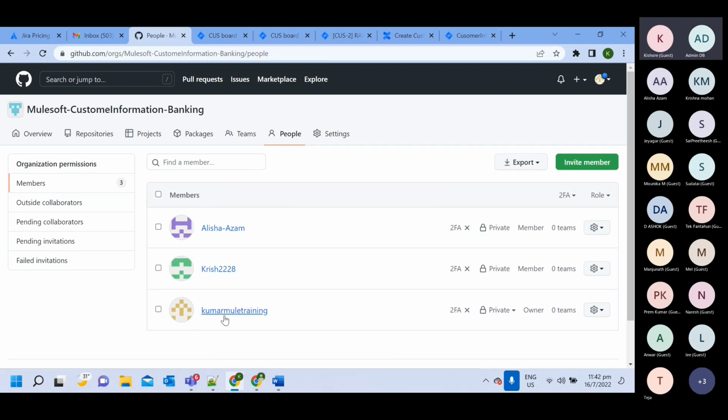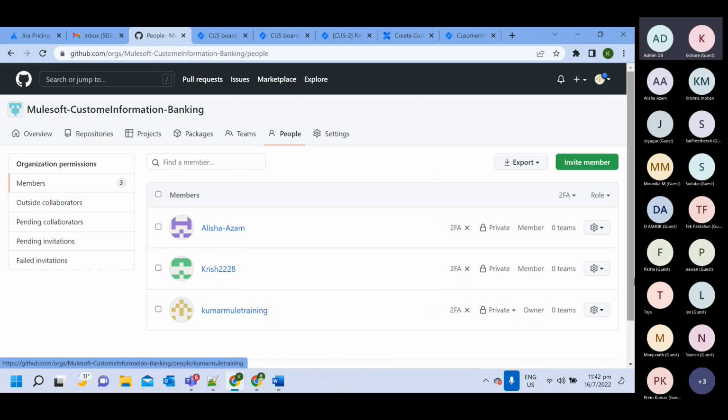So you can see here, for me it's coming as owner, but for these two people it's coming as member. If you are a member, then whatever repository I create, you will not be able to do any kind of modification. You will only have read access, and you will not be able to add any new member in this organization.